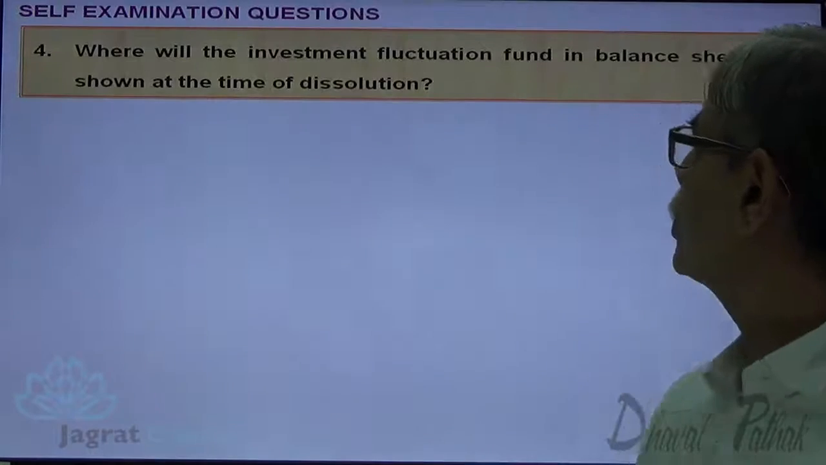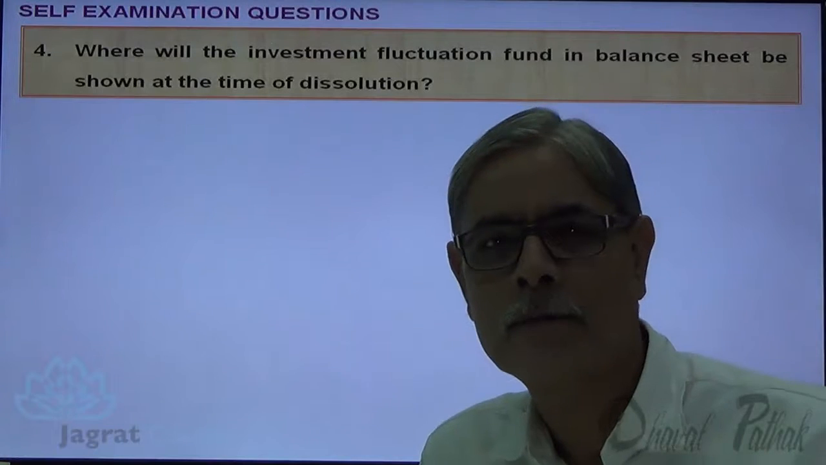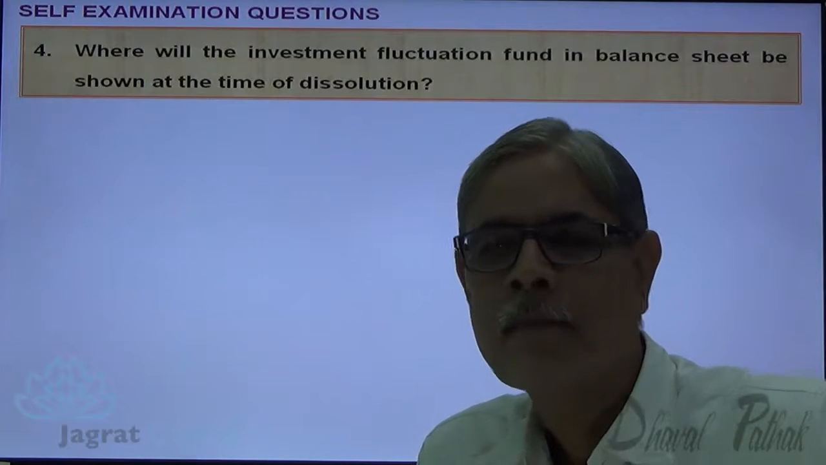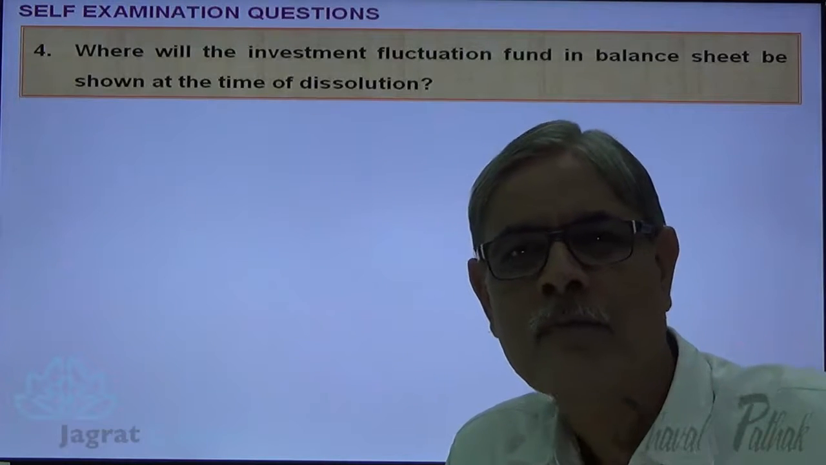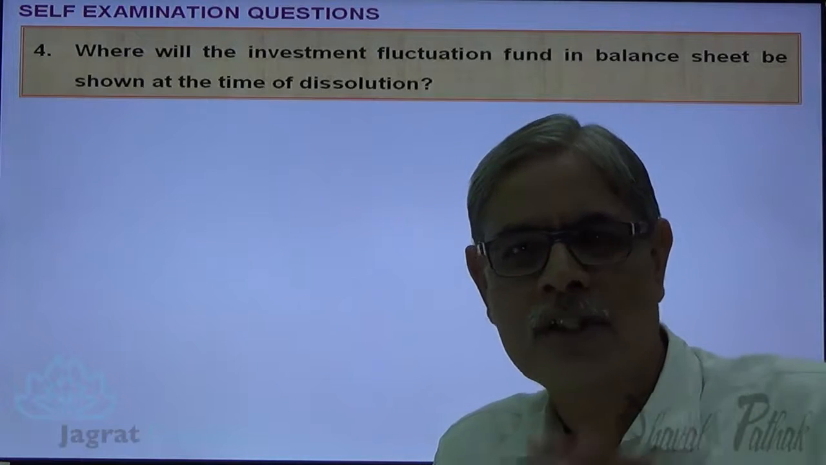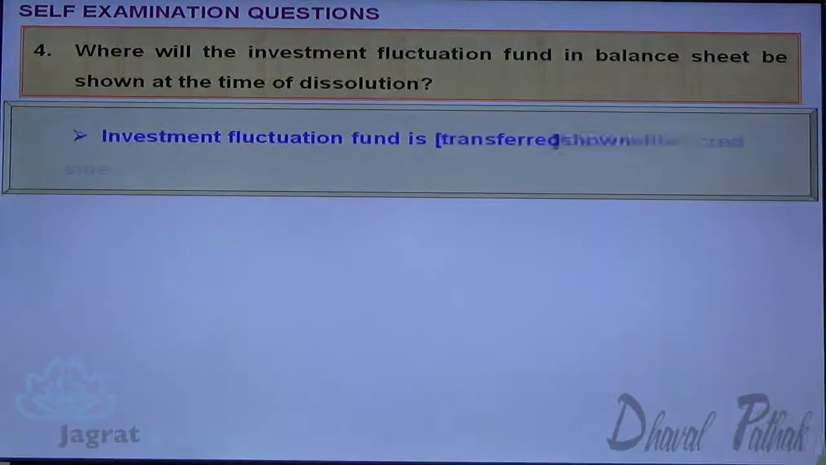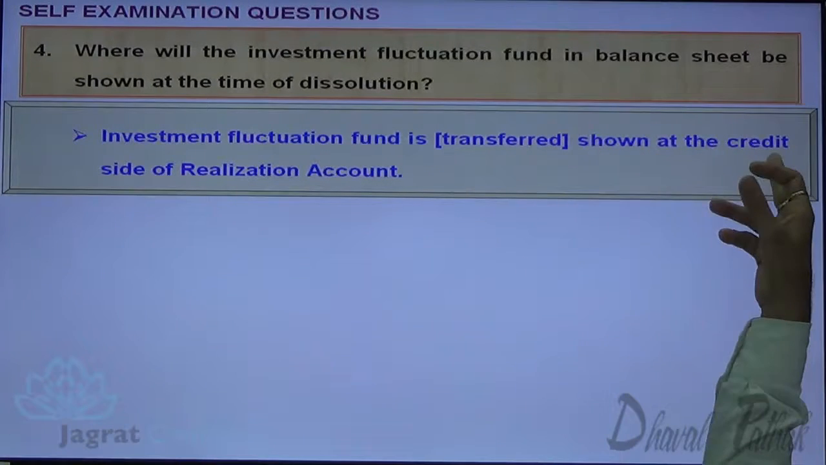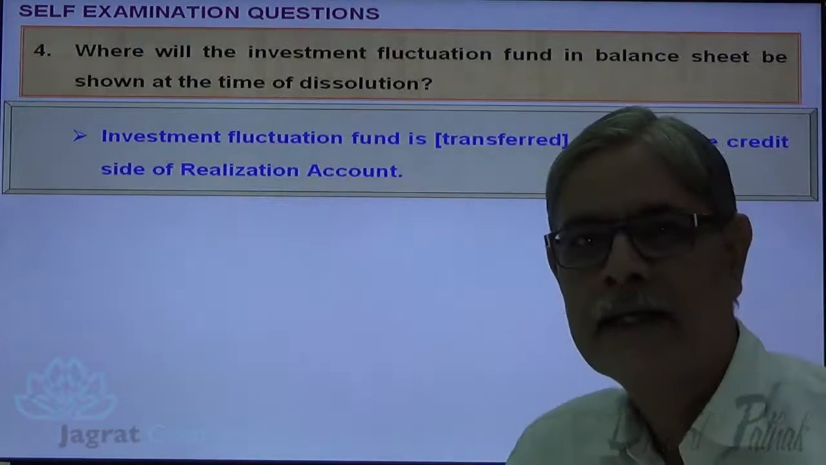Where will investment fluctuation fund in balance sheet be shown at the time of dissolution? Now, investment fluctuation fund is a reserve against asset. All assets are debited at book value to the debit side of realization account, and all reserves against asset are credited to realization account, just like bad debt reserve, investment fluctuation fund, etc. Investment fluctuation fund is transferred or shown at the credit side of realization account. Next,